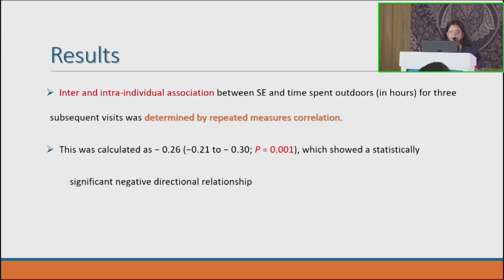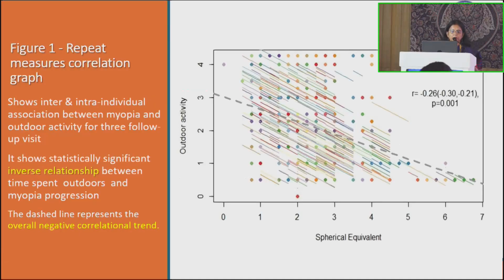Coming to the results, there was an association between the spherical equivalent and time spent outdoors in hours in these children. This was determined by repeated measures correlation, and we found a statistically significant correlation between these two. It was negative, meaning those who have more outdoor activity have less myopia progression. This chart shows the inter-individual association between myopia and outdoor activity during these 3 follow-up visits. And this dashed line represents a negative relationship between myopia and outdoor activity. Those who had good outdoor activity had less progression compared to those who had less outdoor activity and were indoors most of the time.